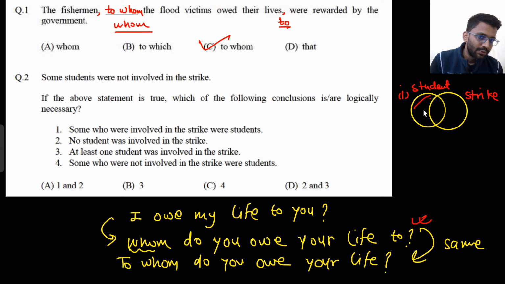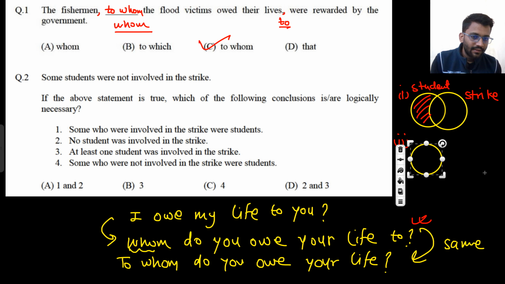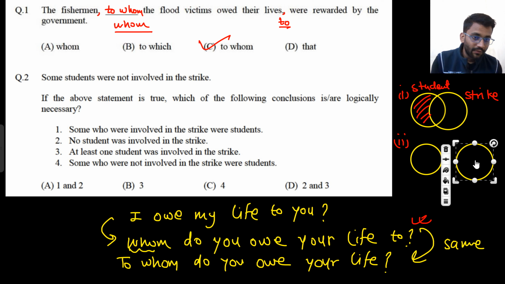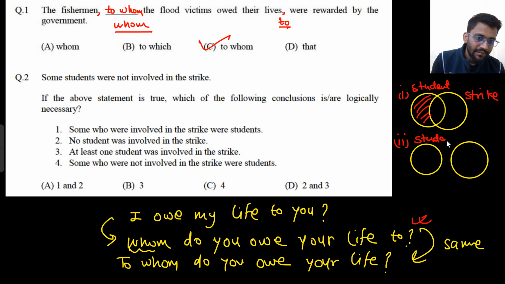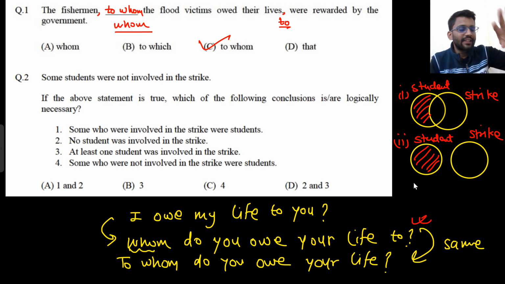It is right. Some students were not involved in the strike. The second one, some students were not involved in the strike. Student and strike. So here also some students were not involved in the strike. Although here all the students are not involved in the strike, but in all, some is already there.